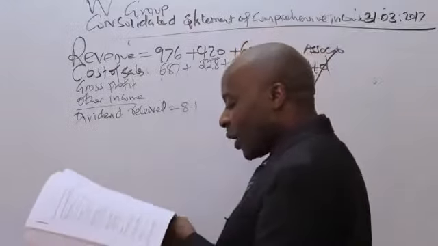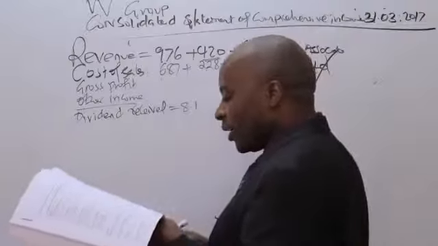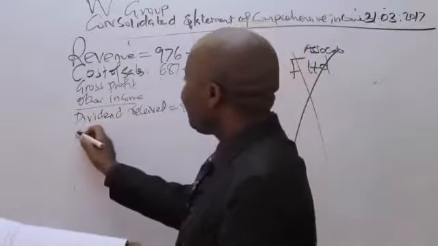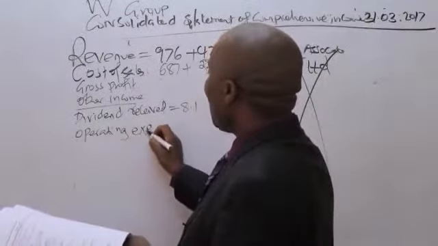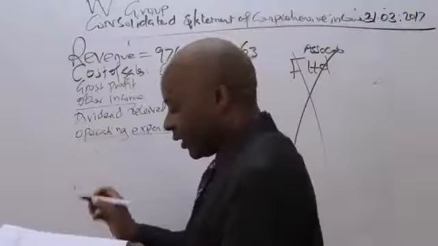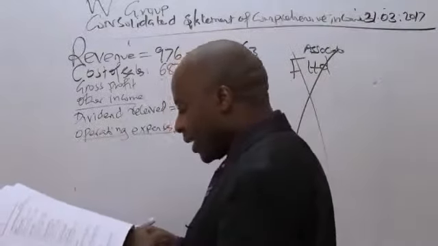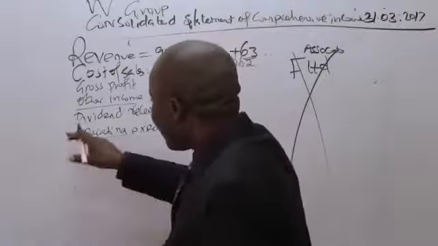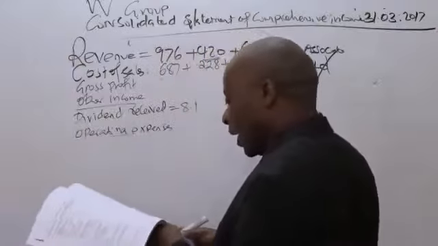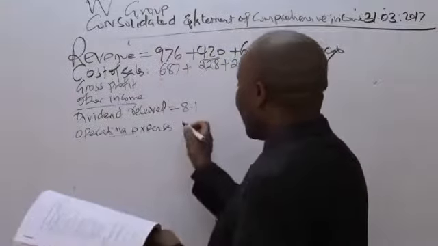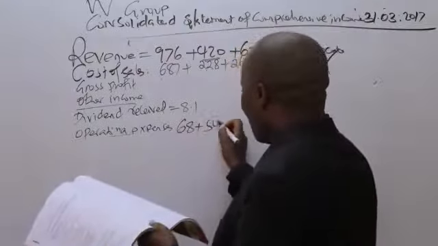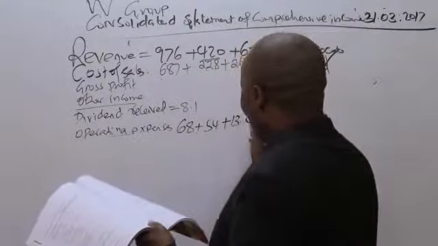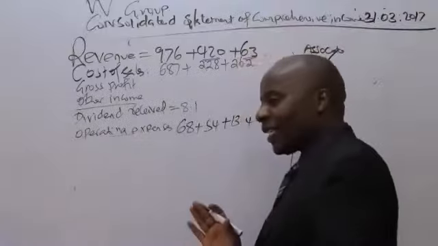After 8.1, I'll be able to get there the operating expenses. Operating expenses, what do we have there? Just consolidate them because they've been given line by line. So we have 68 plus 54 plus 13.4. Don't take your calculator yet.